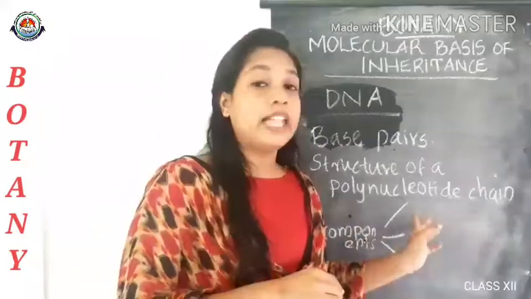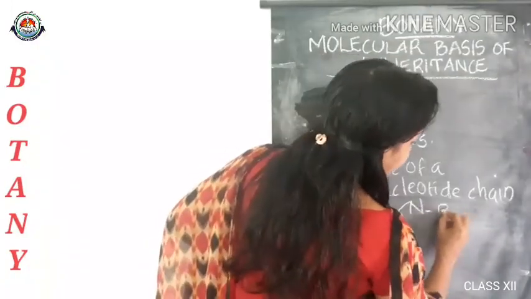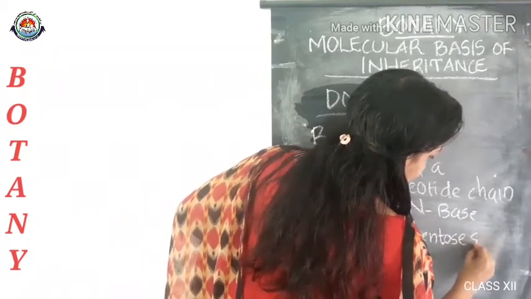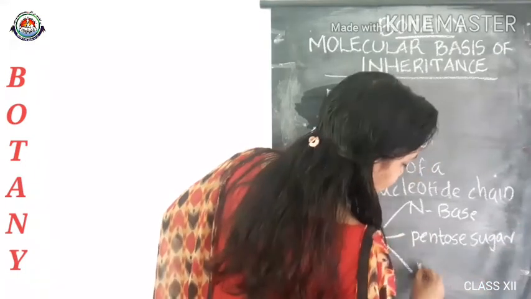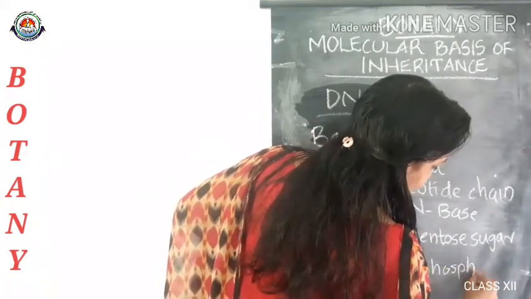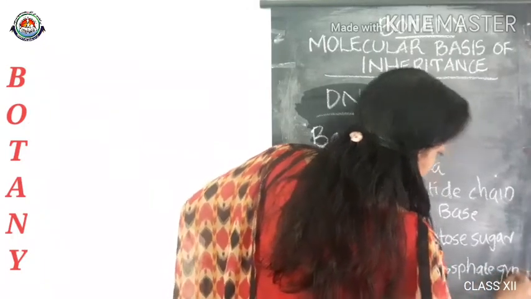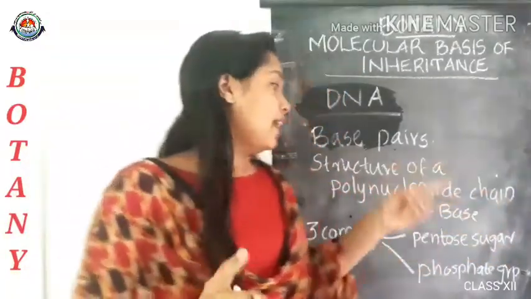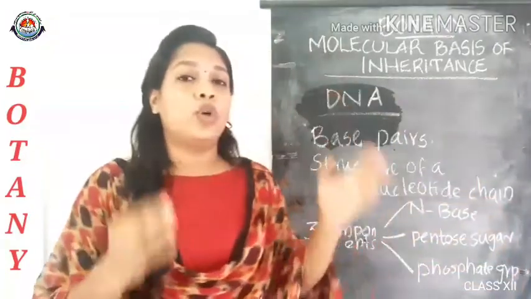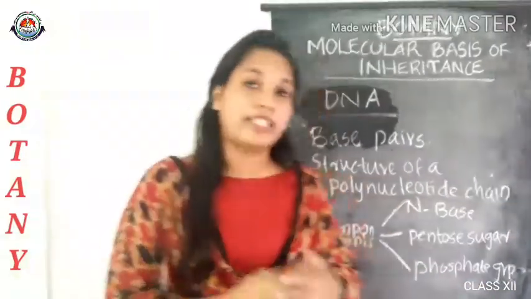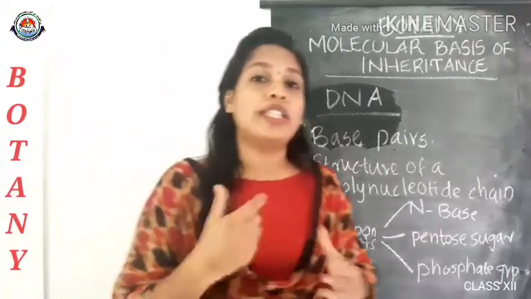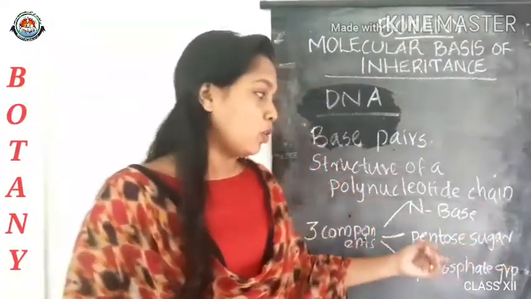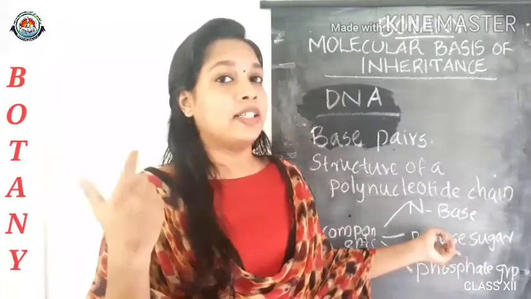The first one is the nitrogen base. The second one is pentose sugar. And the third one is the phosphate group. These are the three components of a nucleotide. The pentose sugar may be deoxyribose or ribose: ribose in the case of RNA and deoxyribose sugar in the case of DNA. So pentose sugar is of two types, ribose sugar and deoxyribose sugar.